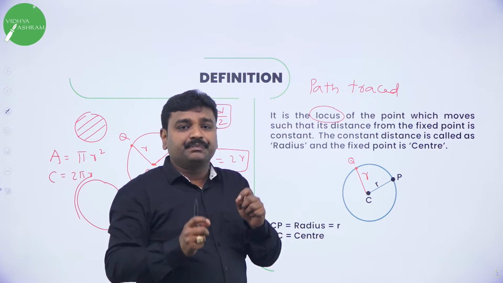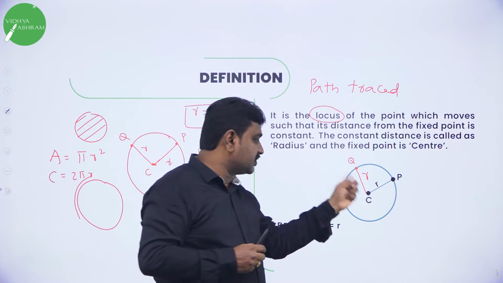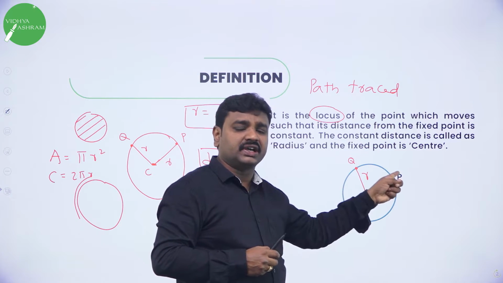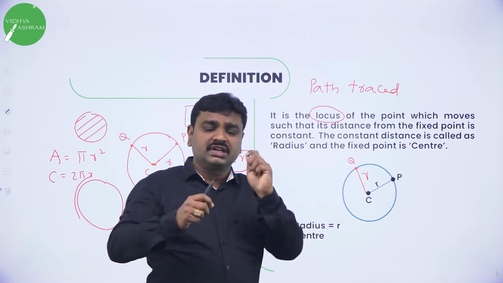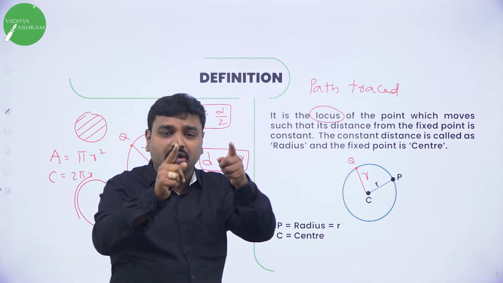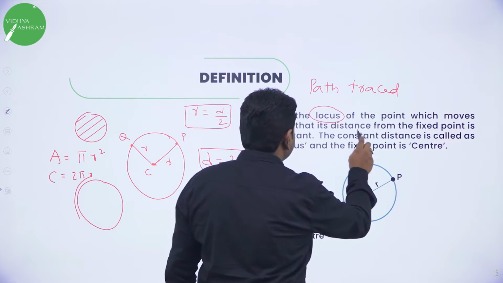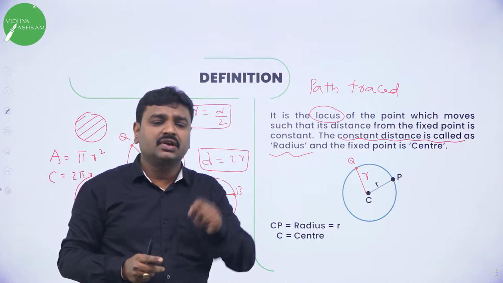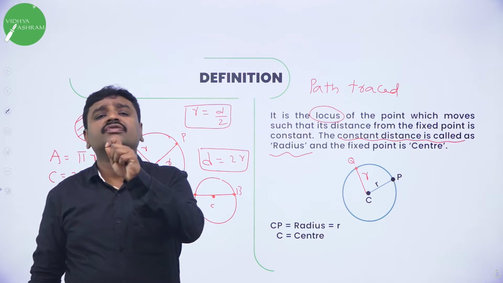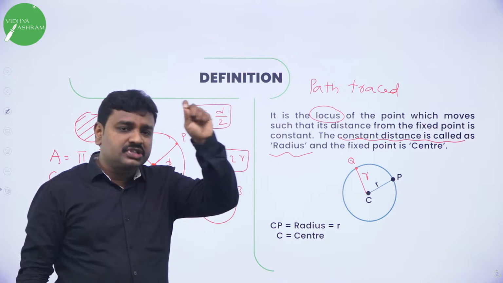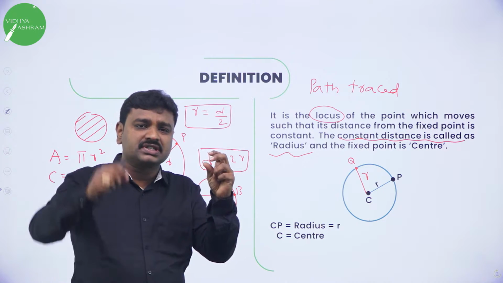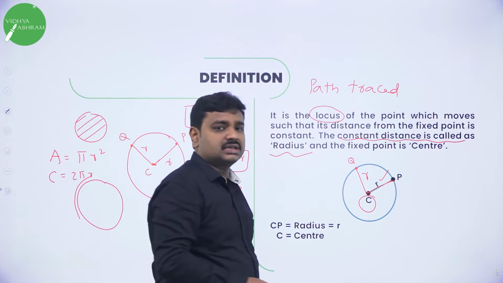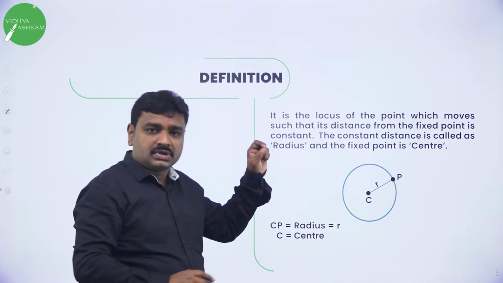So how to define radius? Radius is the distance from the center of the circle to any point on the circle. Not necessarily this point, you can take any point on the circle, measure center to that point, and the distance will be the same. That is why we say constant distance, and the constant distance is called radius. I hope all of you are thorough with the definition of circle. Circle is the locus of the point which moves such that its distance from a fixed point is constant, and the fixed point is center, and the constant distance is radius.